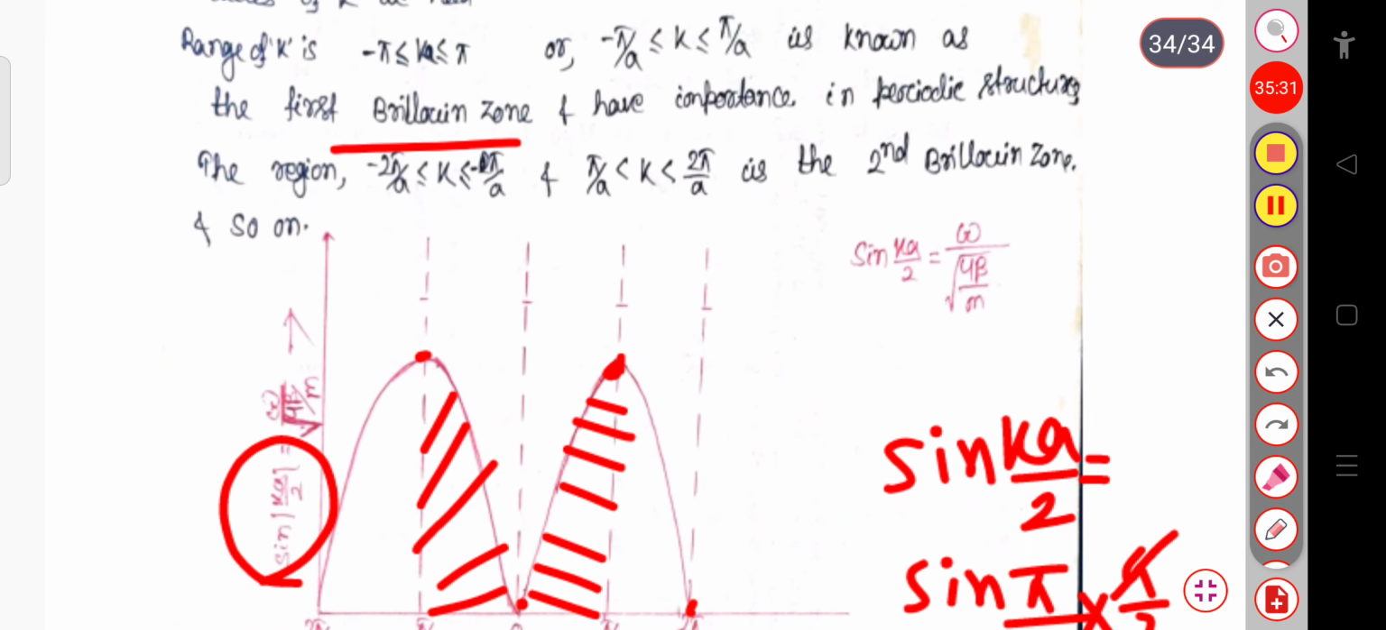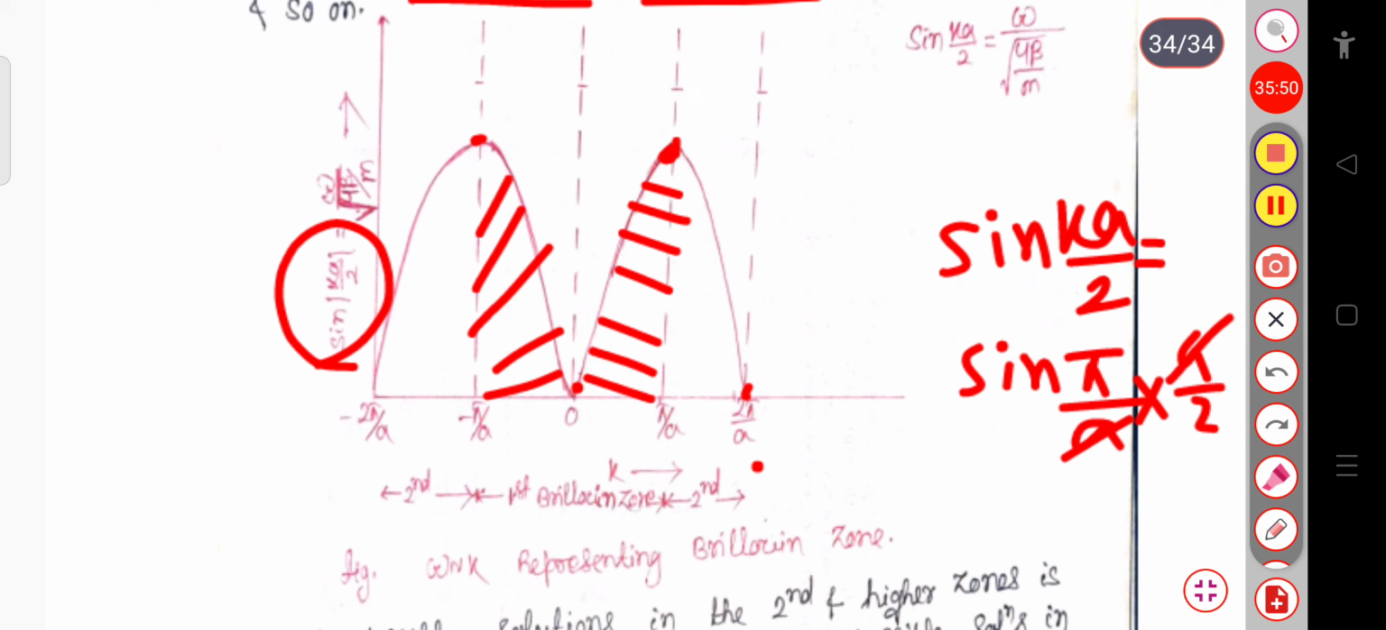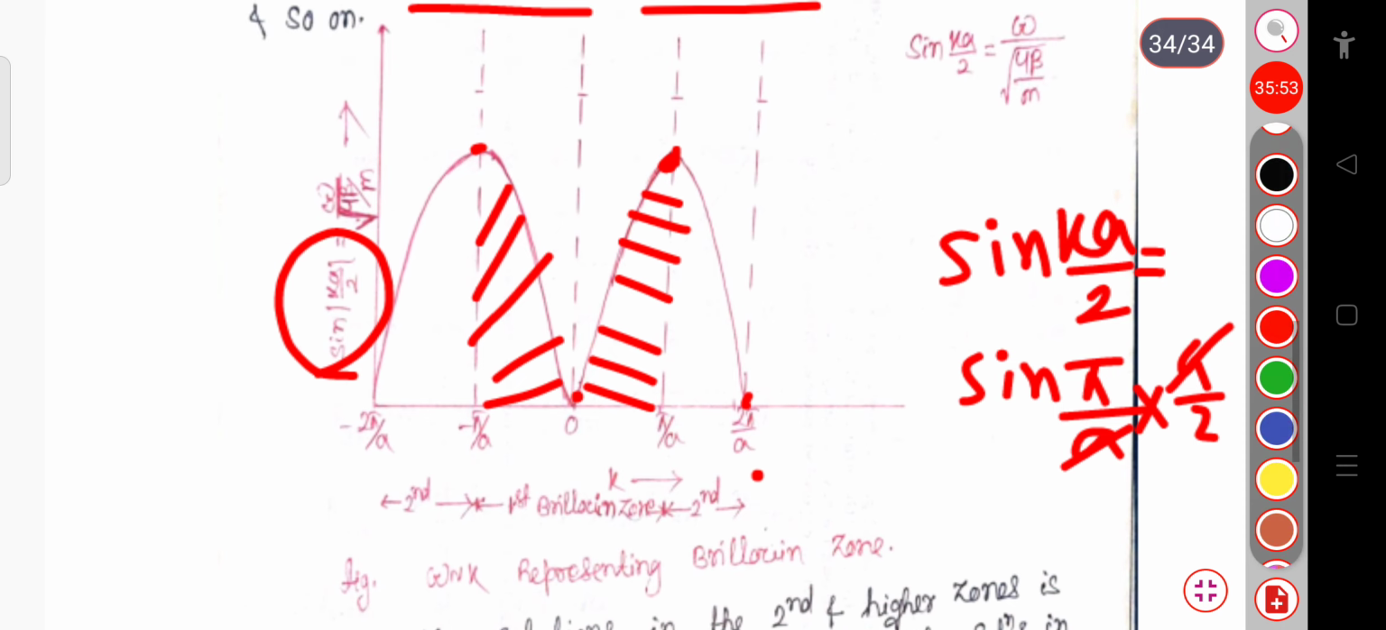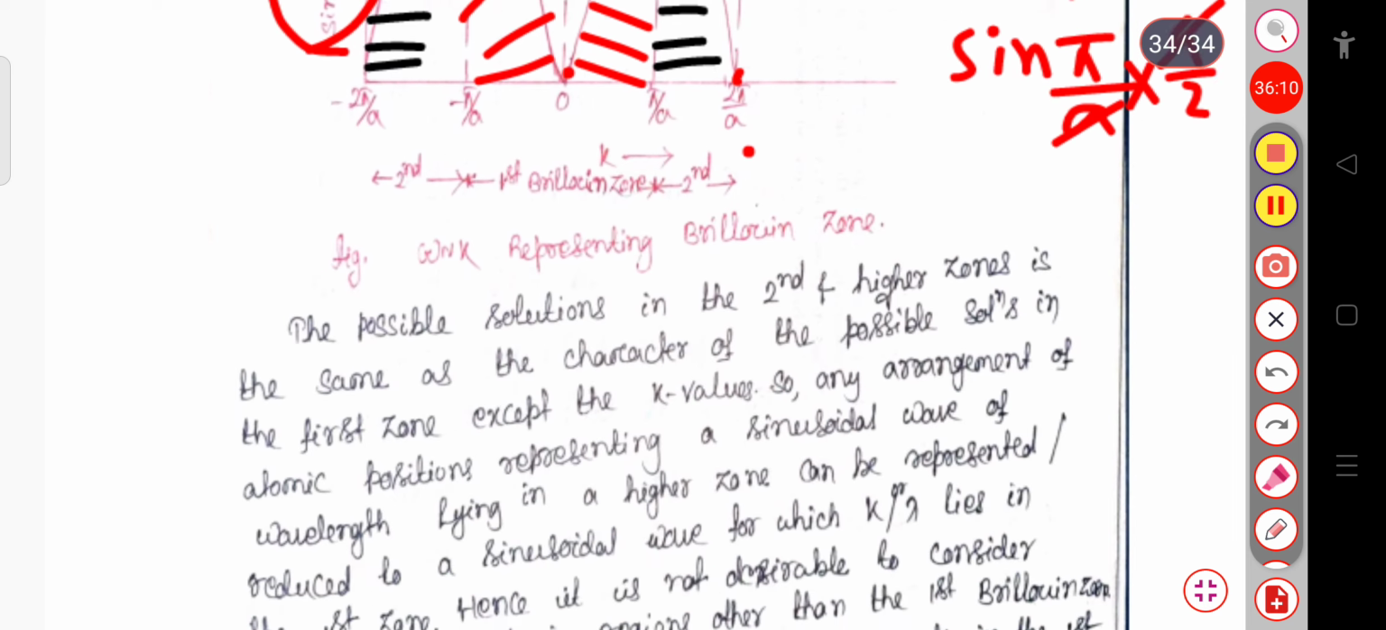Now similarly, it has an importance in periodic structure. The region minus 2 pi by a to plus 2 pi by a, and pi by a to plus 2 pi by a region, this is called the second Brillouin zone. You can see here the next one, let me change the color, just a minute. Now you can see the region from minus pi by a to minus 2 pi by a, and from plus pi by a to plus 2 pi by a, this one is called the second Brillouin zone.